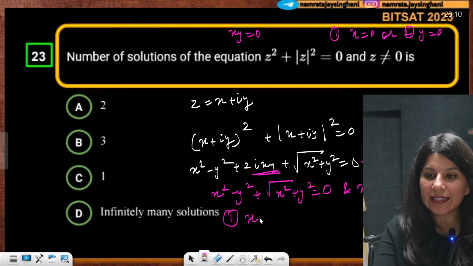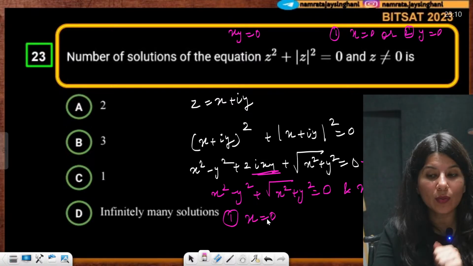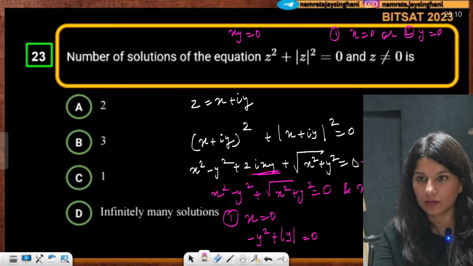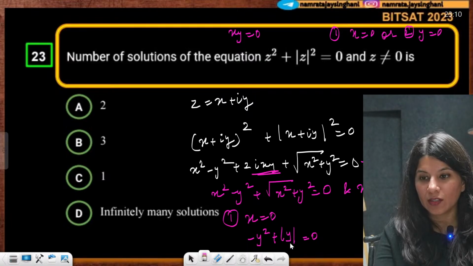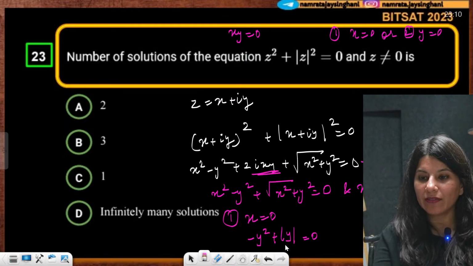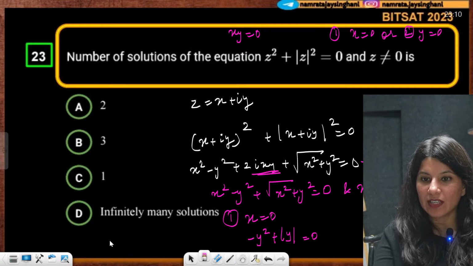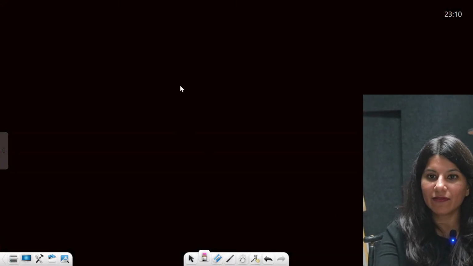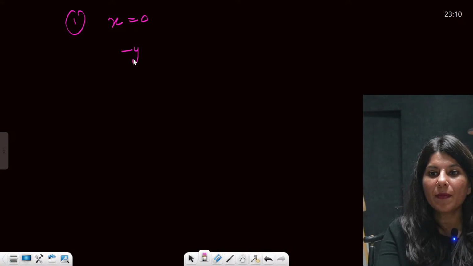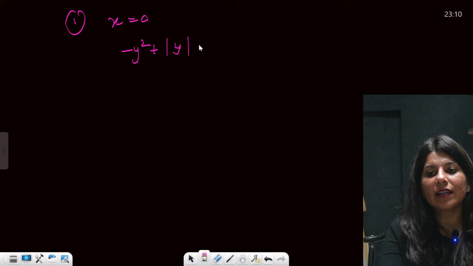Now case number 1, x is 0. When x is 0, then what will happen? Let's understand. When x is 0, minus y square plus mod y is equal to 0.